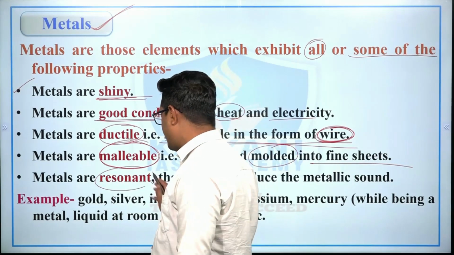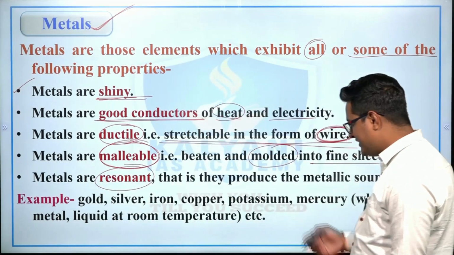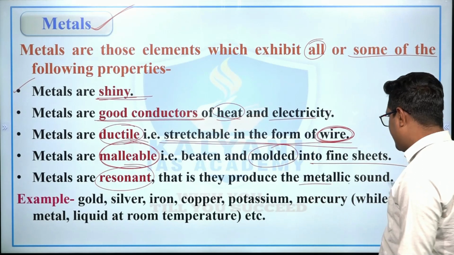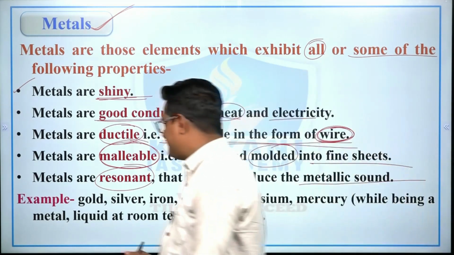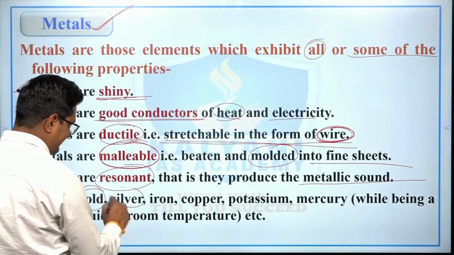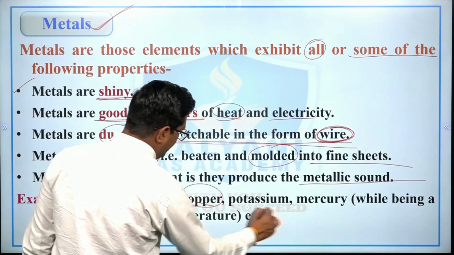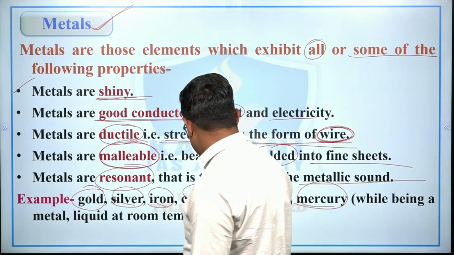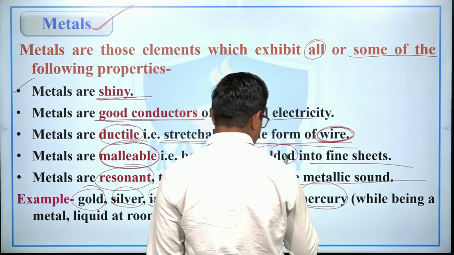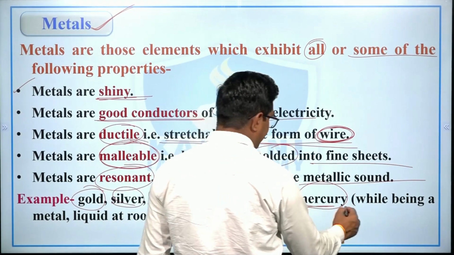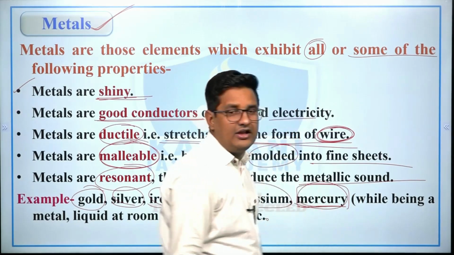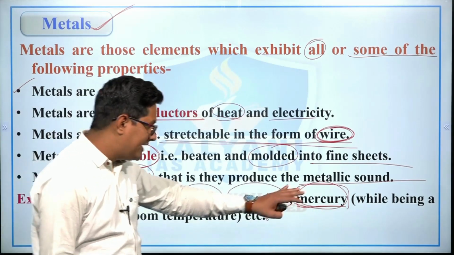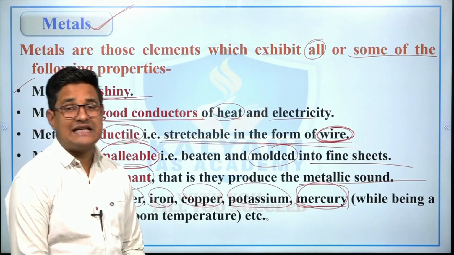And metals are resonant, that is they produce the metallic sound. For an example, gold, silver, iron, copper, potassium, mercury, right, as well as other metals. Here you need to keep in your mind that mercury is the metal, right, which is an exception.